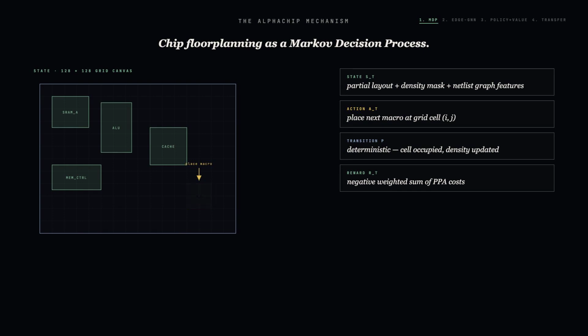AlphaChip from Google DeepMind was the first rigorous demonstration. A deep reinforcement learning agent outperformed expert human teams on commercial silicon. The mechanism has 4 parts.